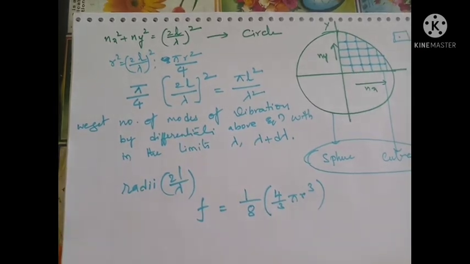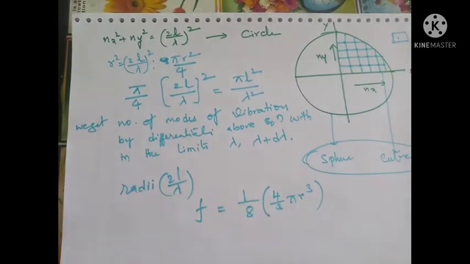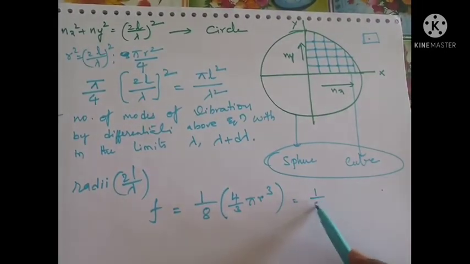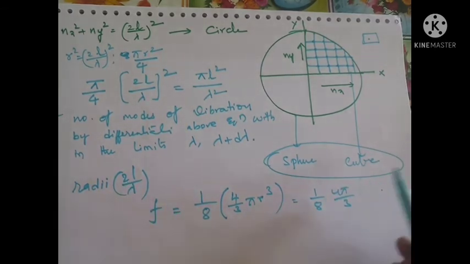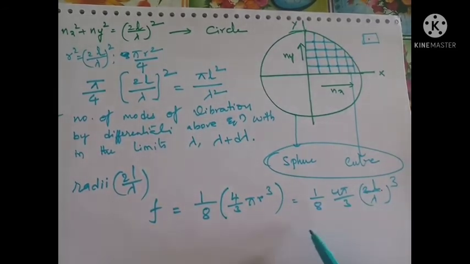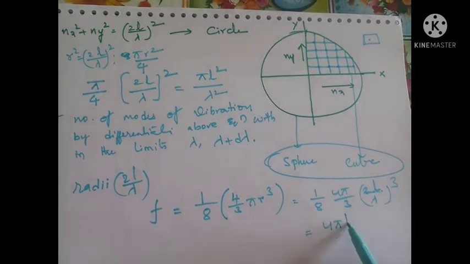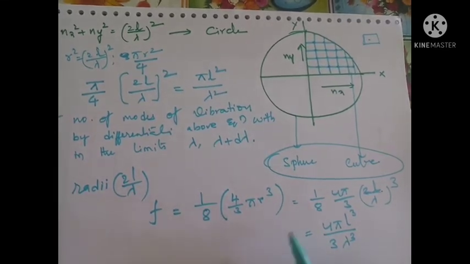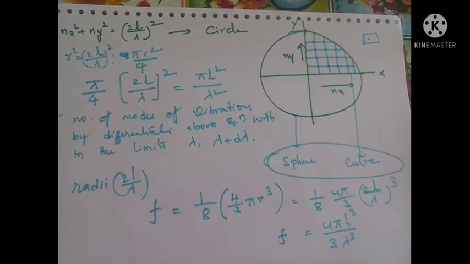So finally we get 1/8 times 4π/3 times r³. Instead of r, I'm substituting 2L/λ in place of r. So finally I get 4πL³/3λ³, where f is equal to this. The number of modes of vibration, that is the degree of freedom between λ and λ + dλ, is obtained by differentiating the above expression.